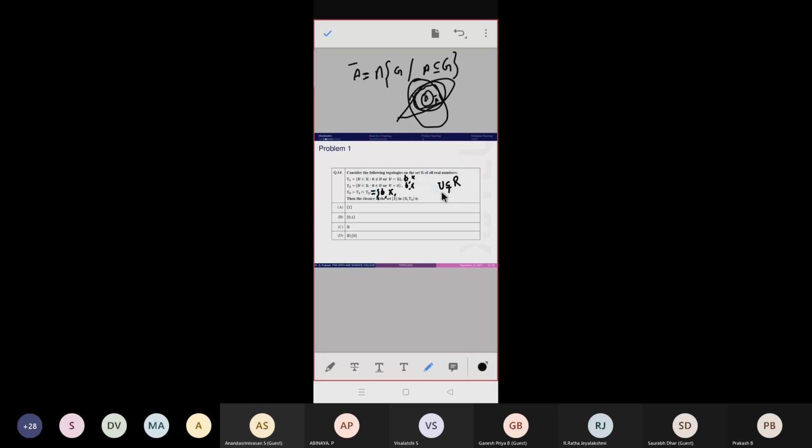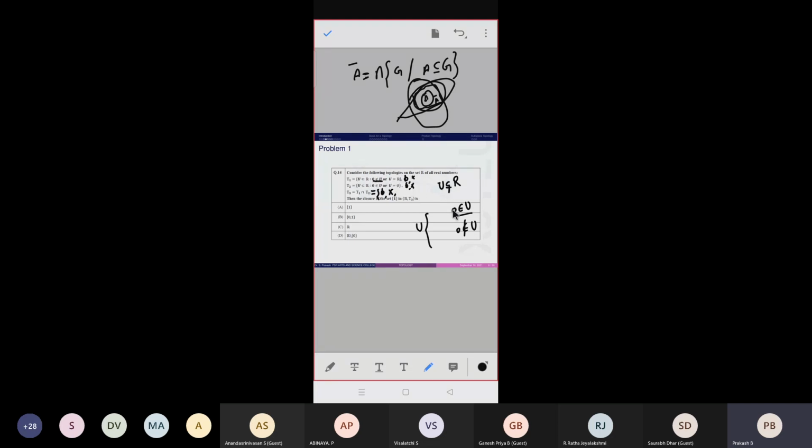A non-trivial subset of R is of two types: either it contains 0 or it does not contain 0.